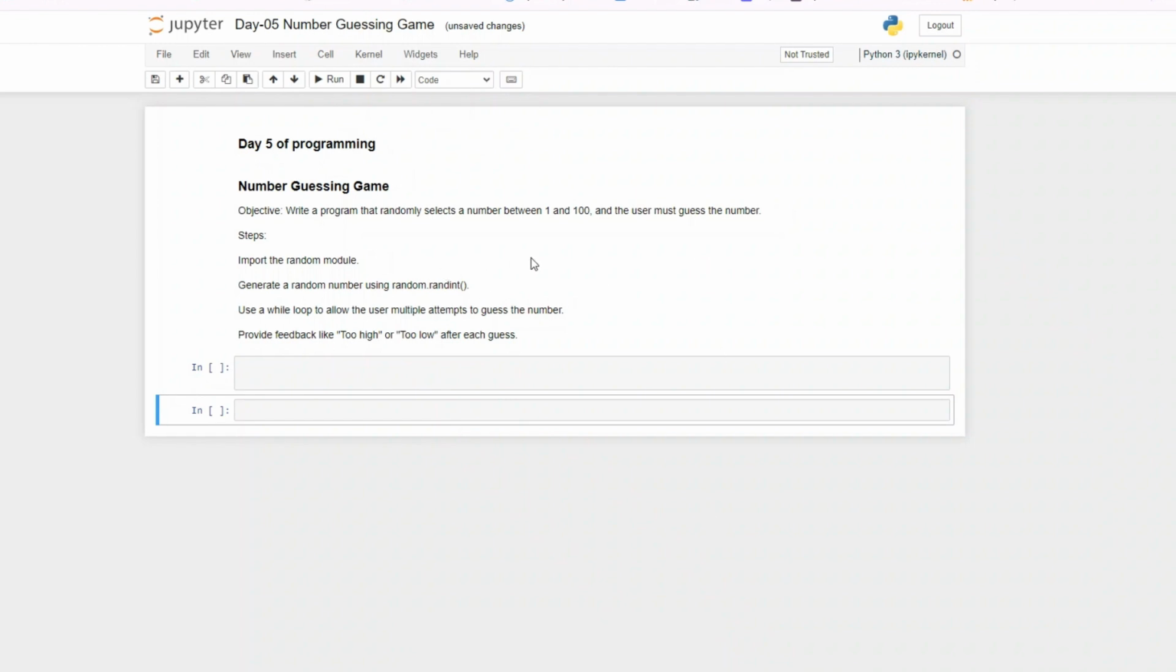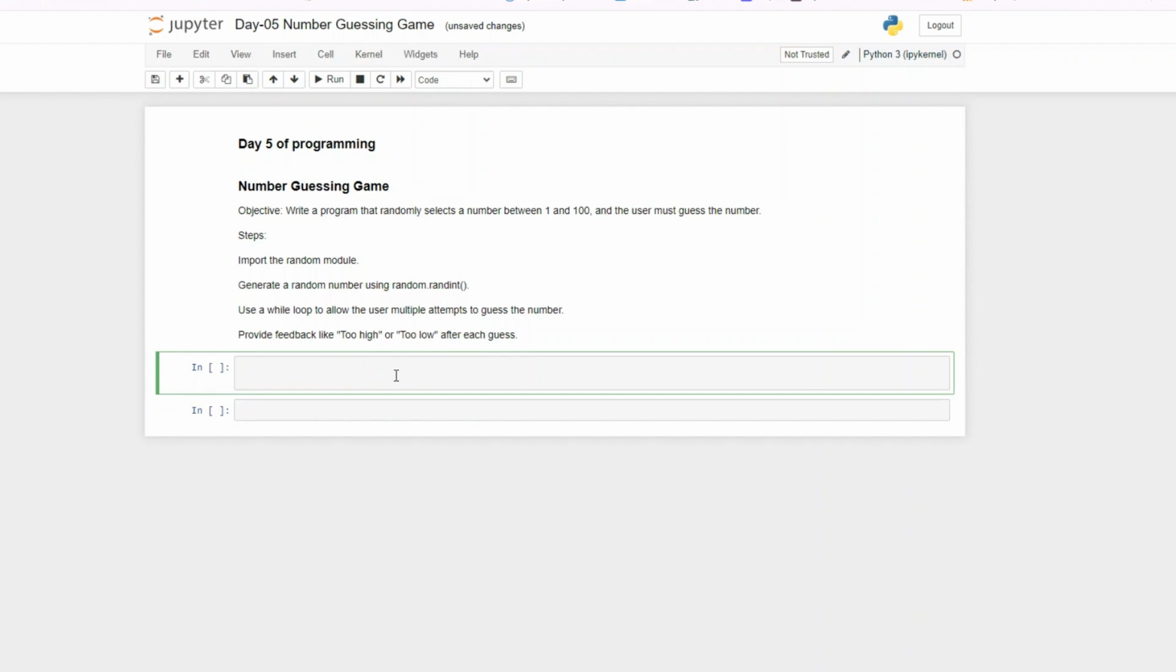So this will be a simple number guessing game where we want the program to randomly select a number between 1 and 100, and we have to guess the number. And then we want to get feedback that the number we guessed is too low or too high, so we can guess again, and it goes on and on. So we finally get the value, and then it lets us know how many attempts it took for us to get the value.